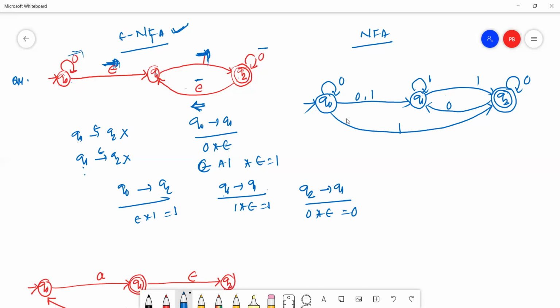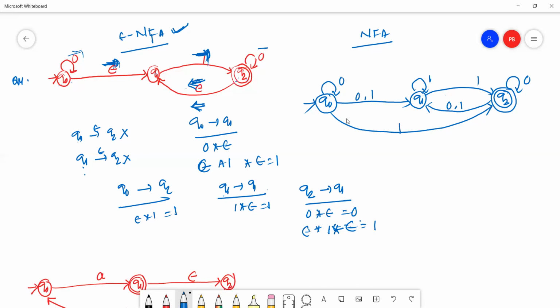Starting from epsilon, then 1, then epsilon. This is 1 star epsilon. So this is 1, 0, 1.